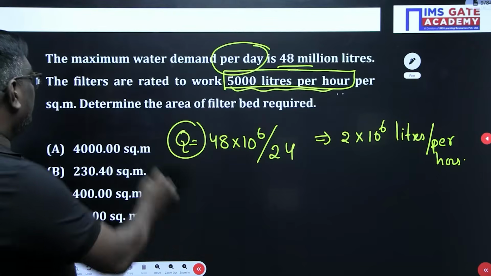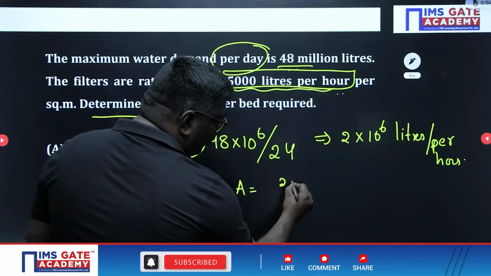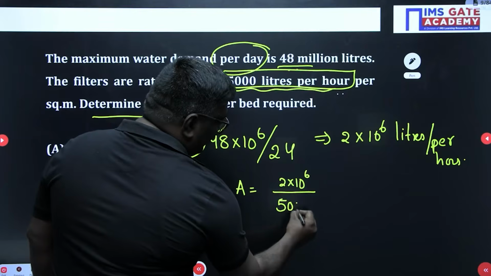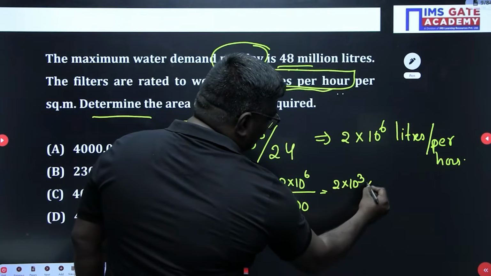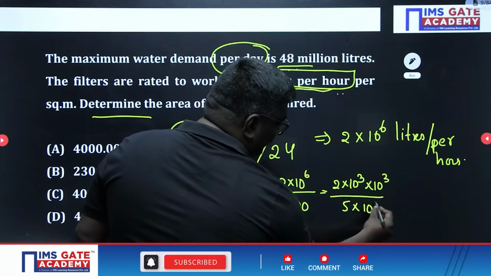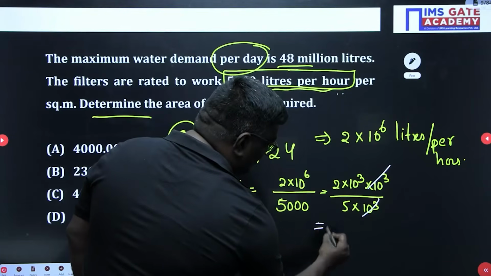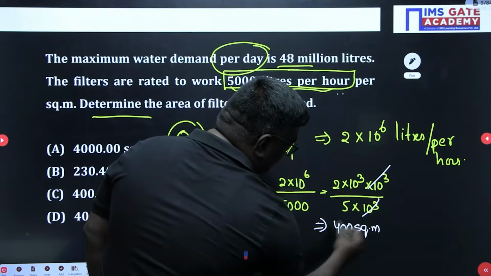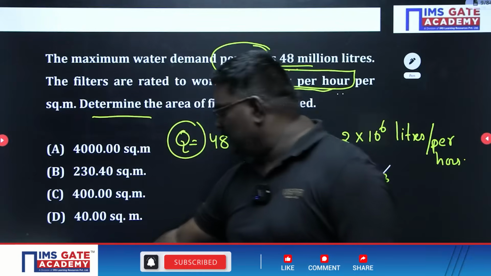So per square meter, determine the area. Area is equal to 2 into 10 power 6 divided by 5,000. Here you can write it as 2 into 10 power 3 into 10 power 3 upon 5 into 10 power 3. The 10 power 3 and 10 power 3 cancel. 2000 divided by 5 is 400 square meter. This is nothing but 400 square meter. I hope you are clear.